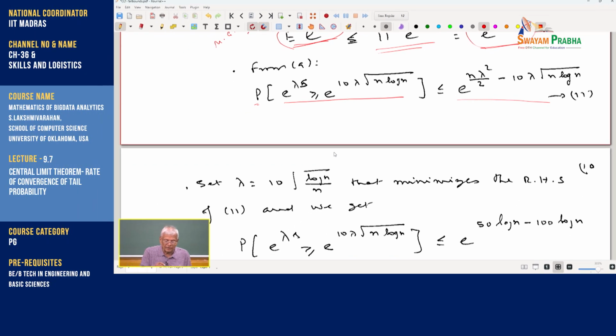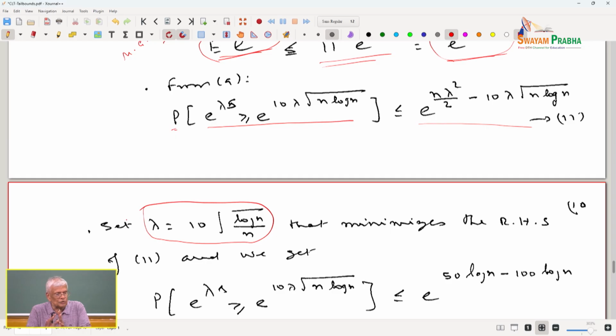So, I want to find the behavior of this. Now, lambda is a real number. I am now going to set lambda equal to 10 times square root of log n over n. Please understand, we have a choice, we have a lot of freedom. How you exploit this freedom is what we are after. So, lambda equal to 10 times square root of log n by n is the one that minimizes the right hand side of 11.